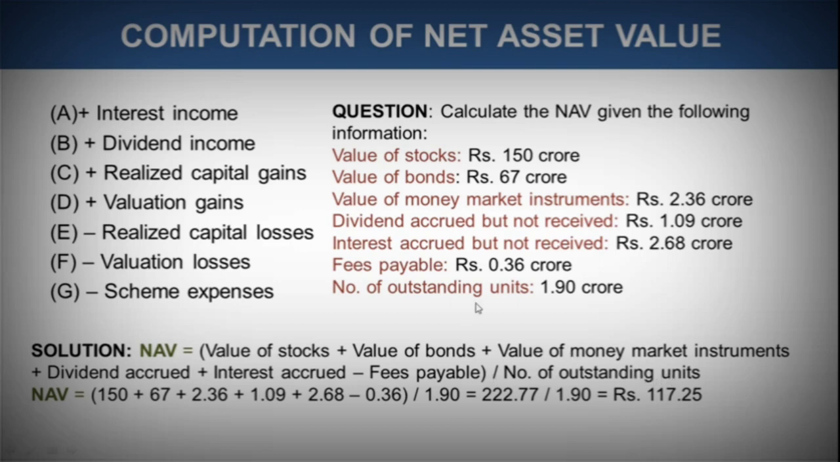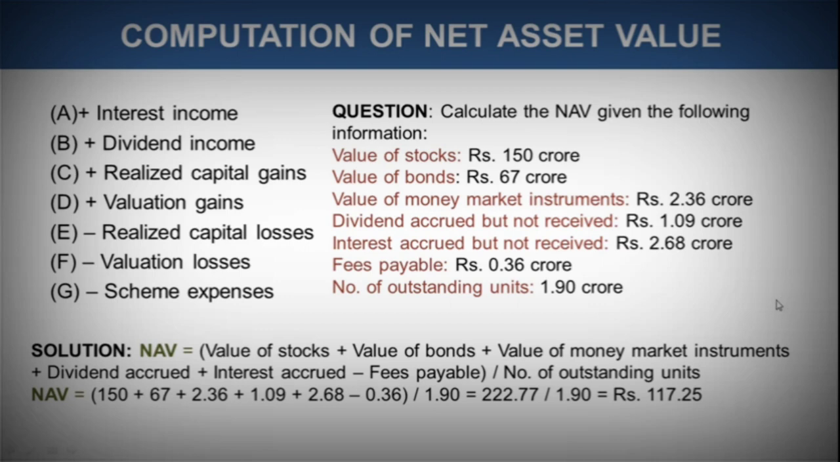So it is very simple, the same concept: 150 plus 67 plus 2.36 plus 1.09 plus 2.68 minus 0.36 divided by 1.90 crore, and this would give the value of rupees 117.25. Okay, rupees 117.25, this is actually in crores.